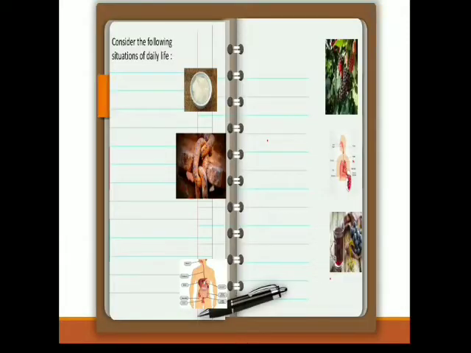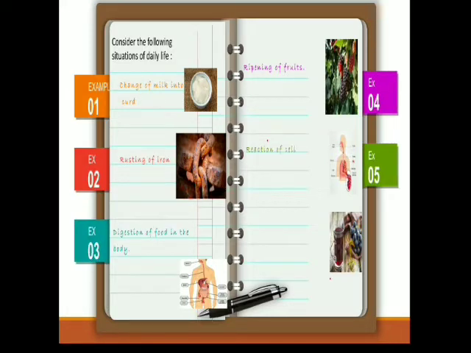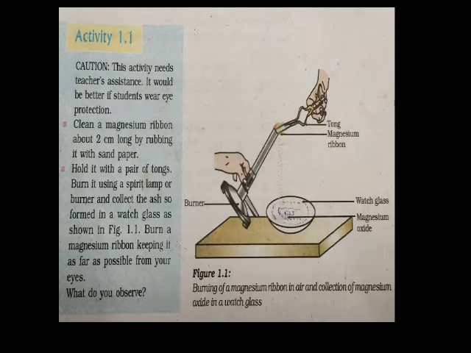Consider the following situations of daily life. For example, change of milk into curd. Example 2, rusting of iron. Example 3, digestion of food in the body. Example 4, ripening of fruits. Example 5, reaction of cells in the body with oxygen during respiration. Preparation of alcohol by fermentation. Let us study activity 1.1.